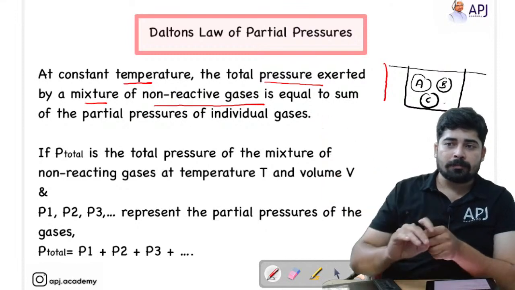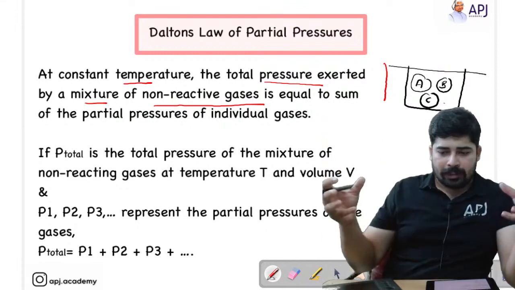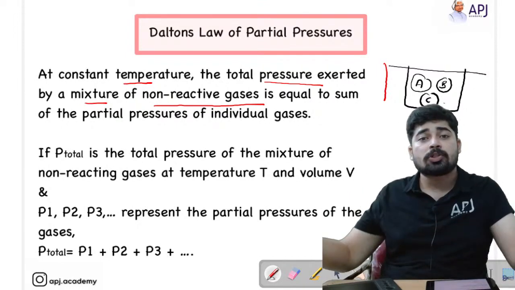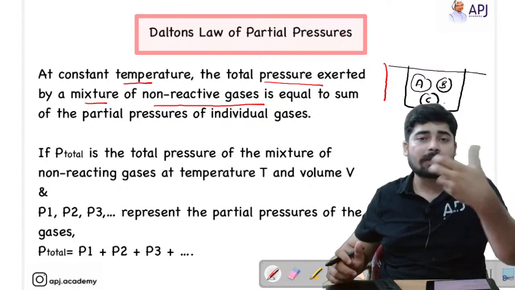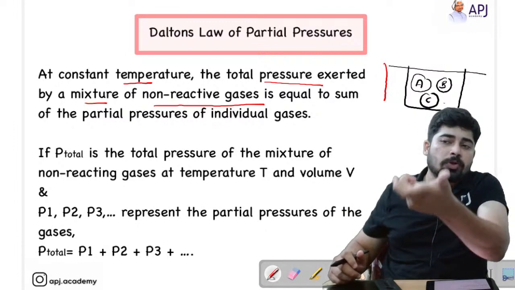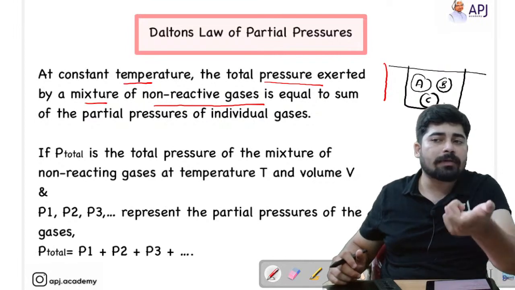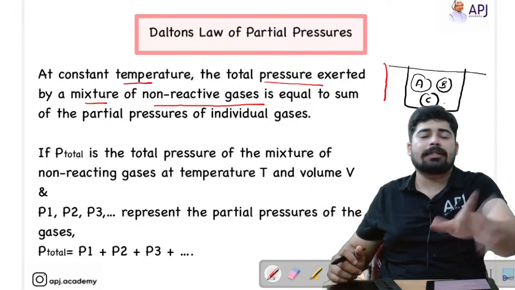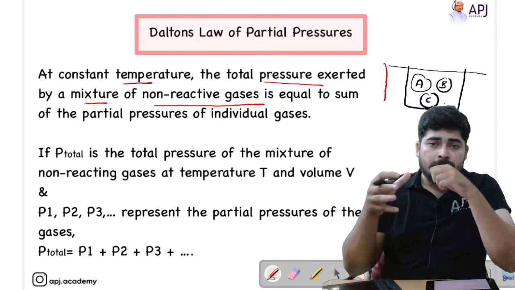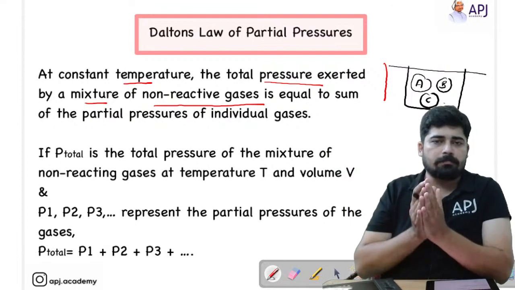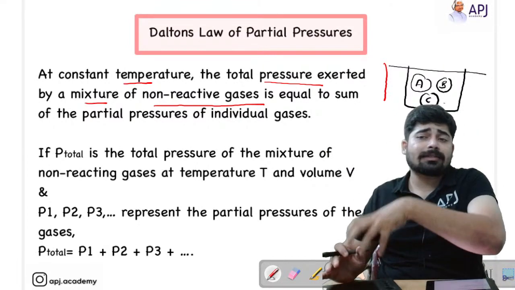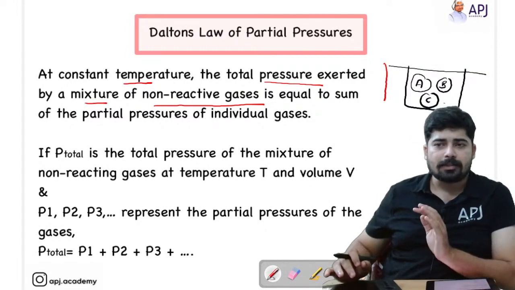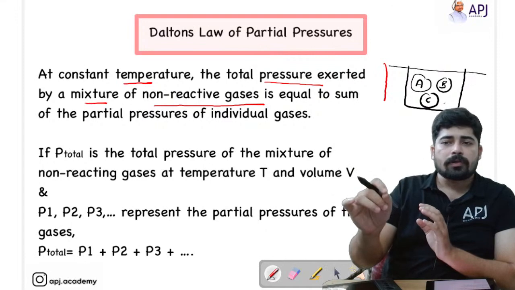I wanted to tell you that if the gases are non-reactive, even if they collide, there is no breaking of existing bonds or formation of new bonds. That means there is no chemical reaction. So if there is no chemical reaction, there will not be any energy-releasing process. We know that when new bonds are formed, energy will be released. Here the energy is conserved in the system, right? So it should be non-reactive gases. Then only Dalton's law will be applicable.